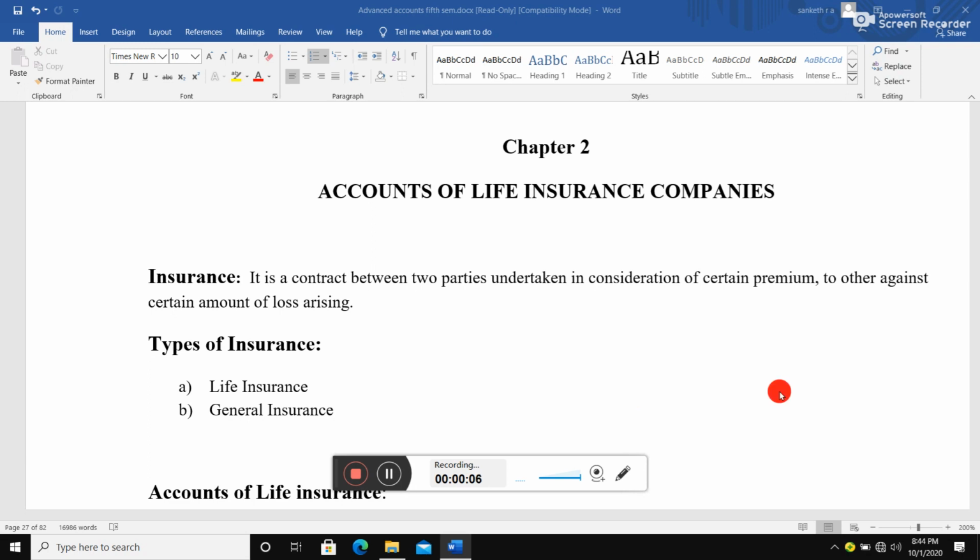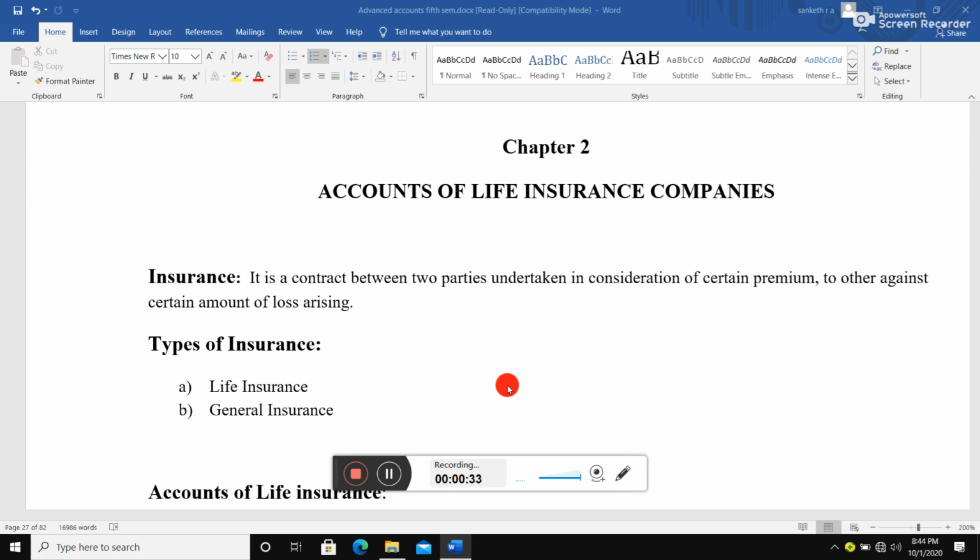Today I am going to discuss the second chapter in advanced accounting, called accounts of life insurance companies. As we discussed in the earlier chapter, banking final accounts, it is also very important for your 40 mark and 6 mark questions as well.